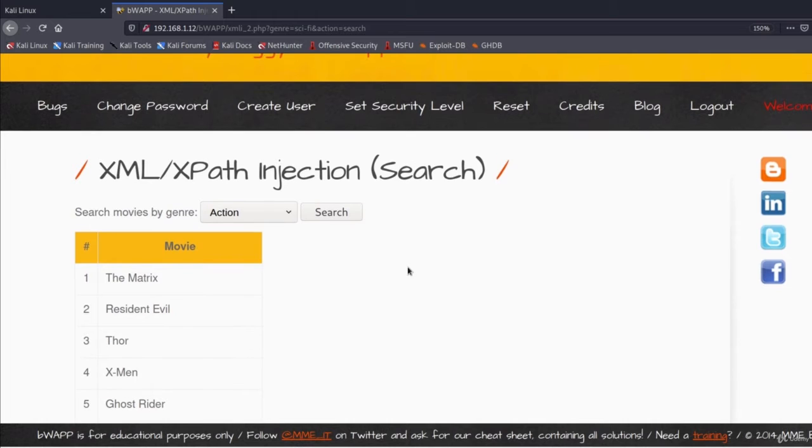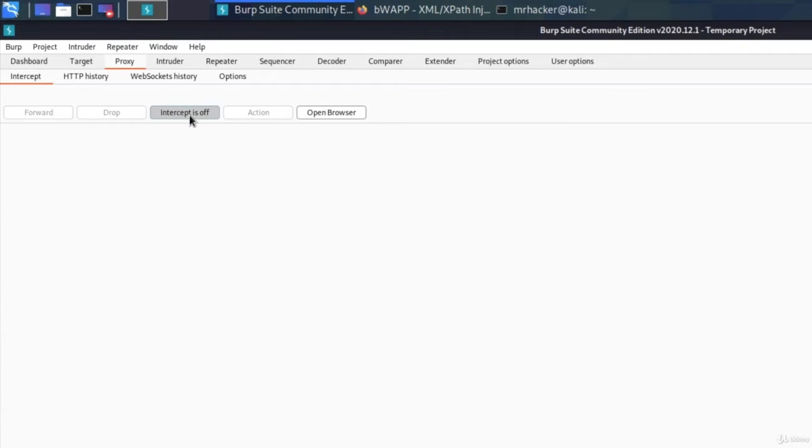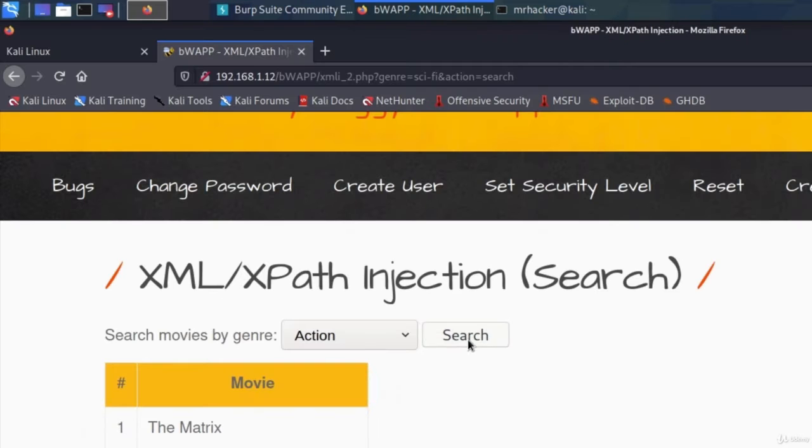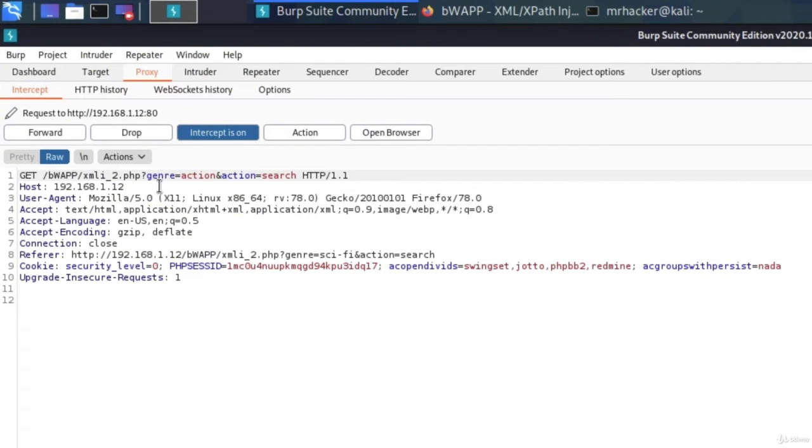Okay. Now, let's try intercepting this request with Burp Suite. Let's go right here, turn on the intercept, and click on search. So we can see our parameters are getting sent through this link. We get genre to be action and action equals search.